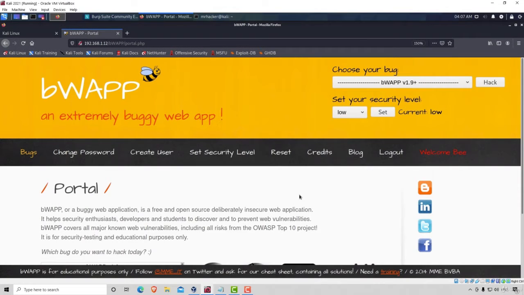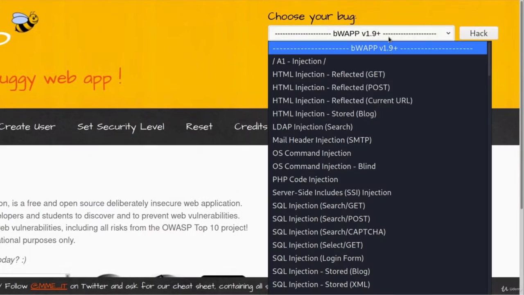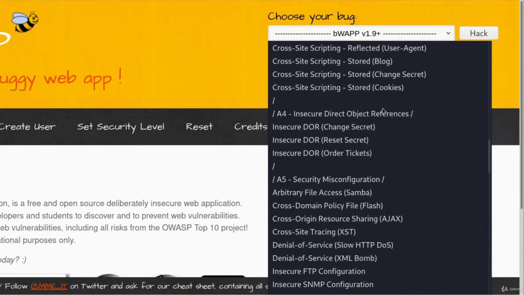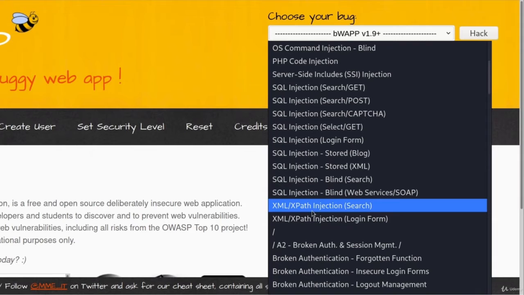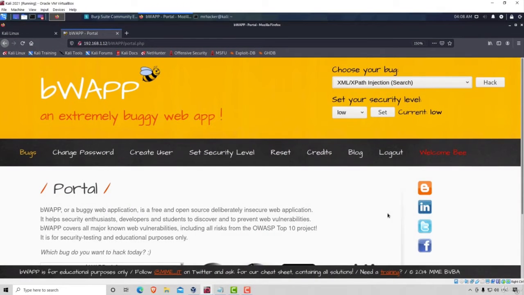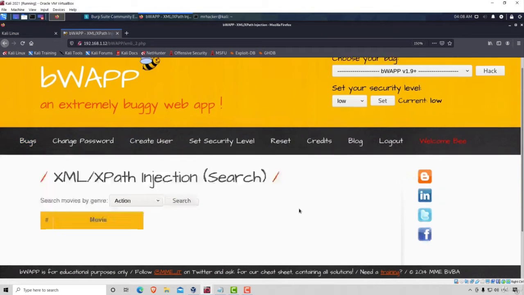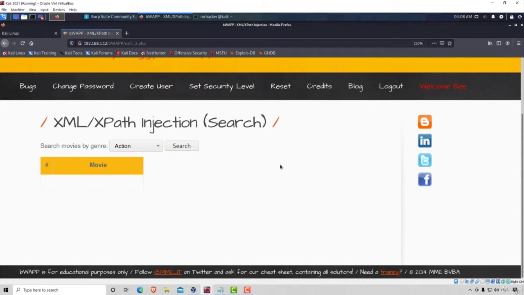Okay, let's discuss a new vulnerability called XML or XPath Injection. To demonstrate this, I want you to navigate to your bWAPP application. Under here, we want to scroll a little bit down and find this right here. As it says, XML XPath Injection. Let's click on this one first, which is Search For. So let's click on that, click on Hack, and it will load this application right here.